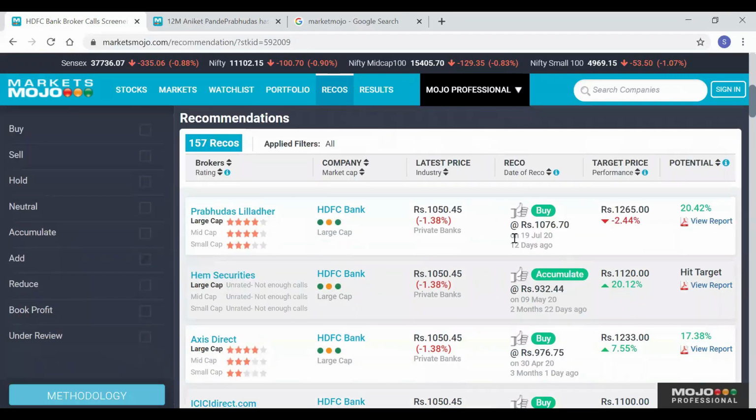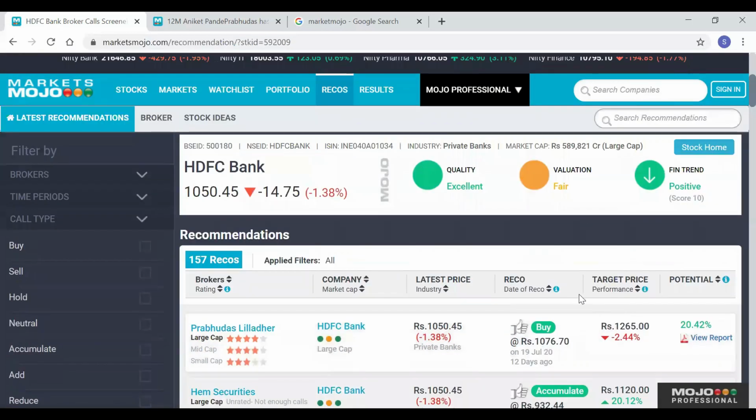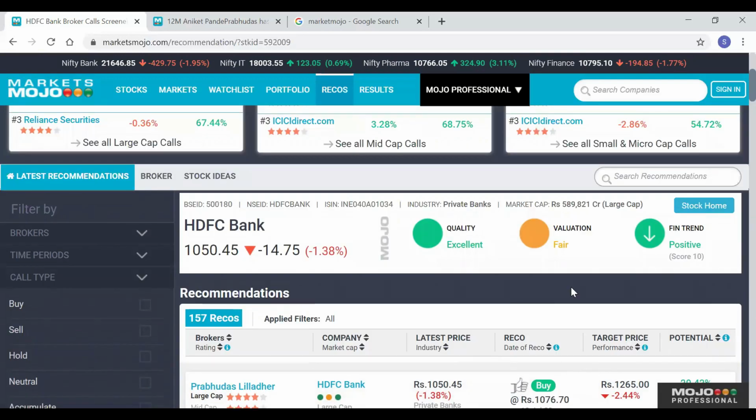Here you can see the recommendation, when this recommendation was made, what the current price is, and what the target price is. And here you see a research report. Similarly, whichever stock you want to check, and if you want to download a particular research report, you can search in search recommendations and download it accordingly. This is how it works, and this is completely free. You don't have to pay anything to Market Mojo for availing this service.